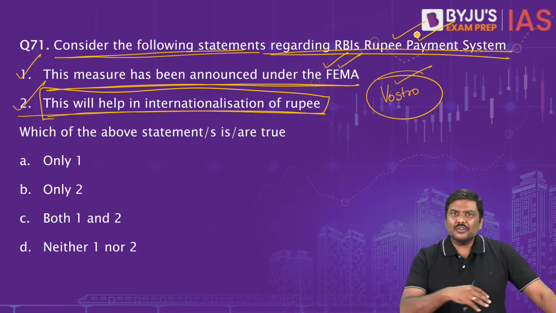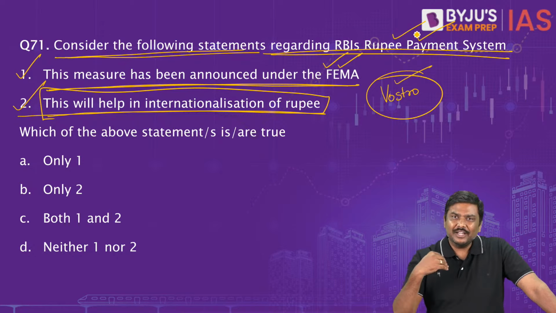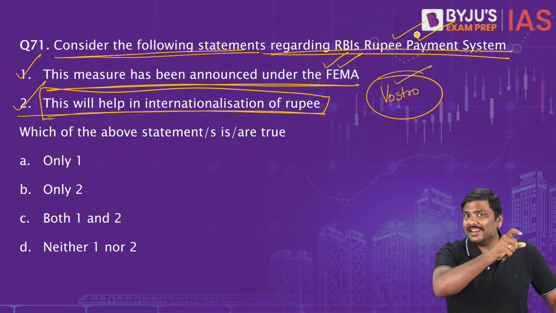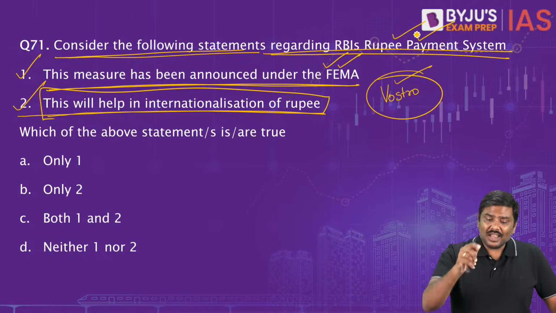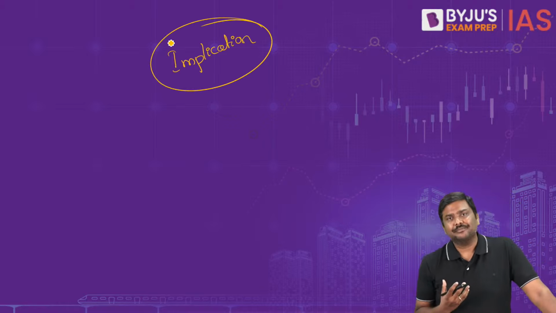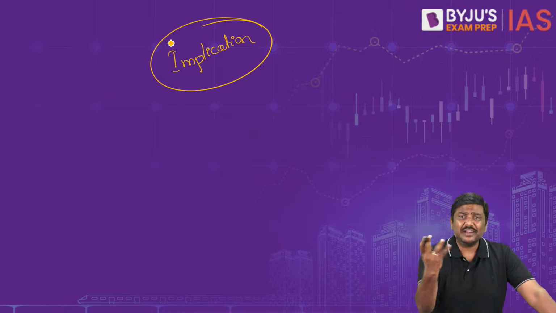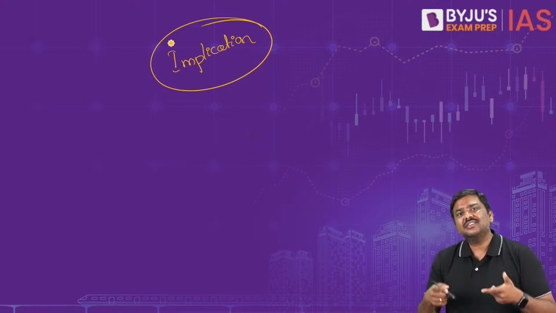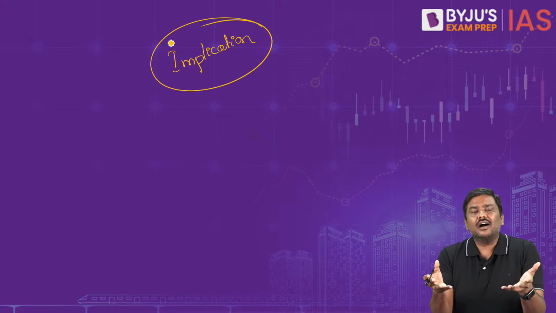Now, I'm pretty sure all of you have gone through Vostro and Nostro, but I don't expect UPSC to pick specifically a question on technicality of it, but they will ask you the implications of it. What is the implication of Rupee trade system? Please understand this. What is the importance of Rupee trade system? What are we trying to achieve by promoting Rupee trade system? That is the basic idea.